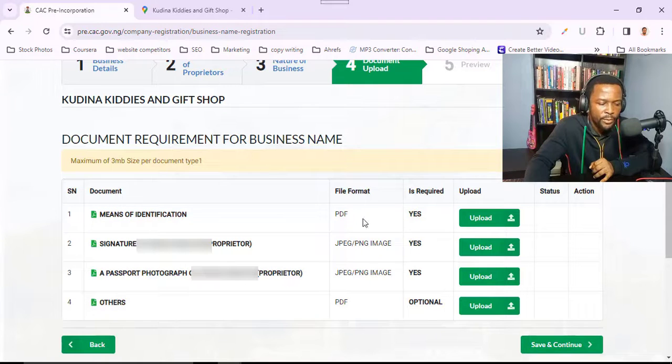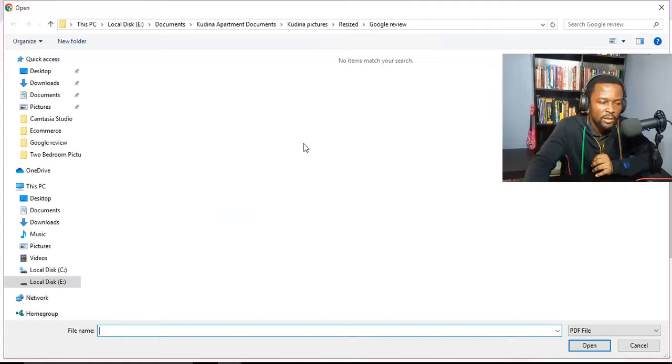So you need to do these 3. You need to do your means of identification. This should be either your national ID card or international passport, your driver's license, or your voter's card. You can do any of those national identity cards. They are going to accept it. Simply come here and click on upload, and then you locate it anywhere it is in your system.